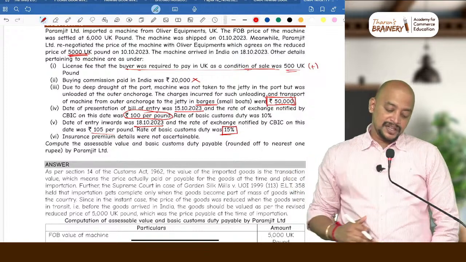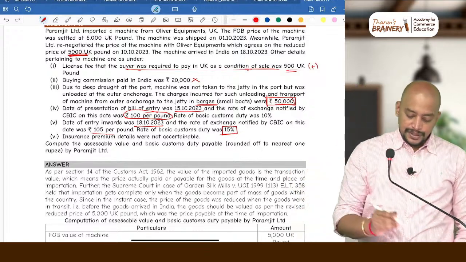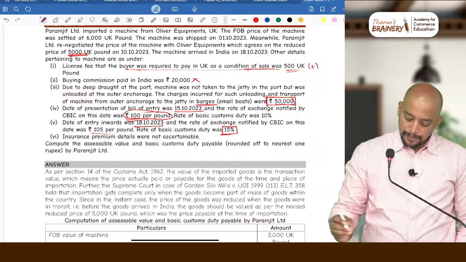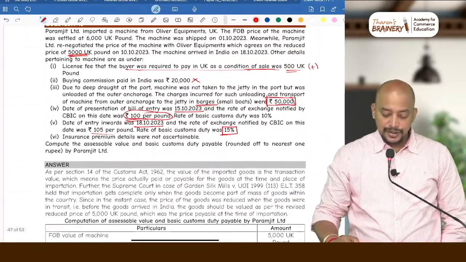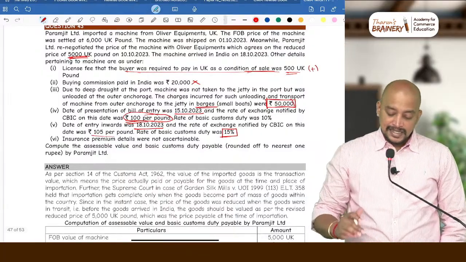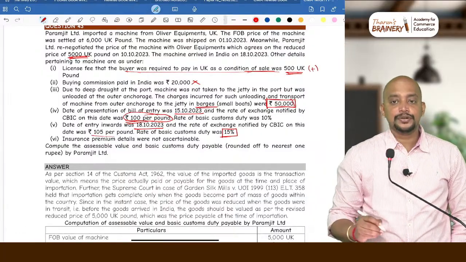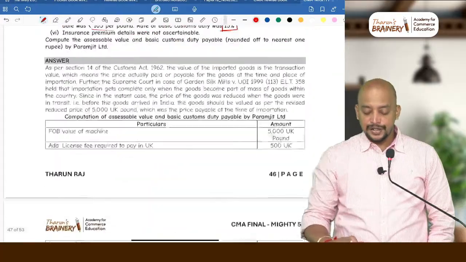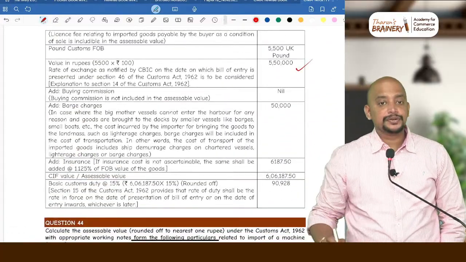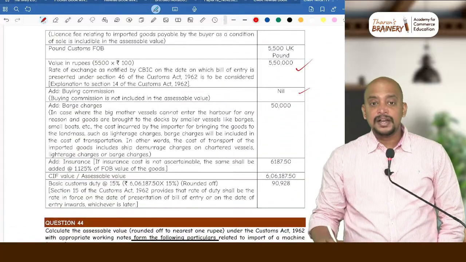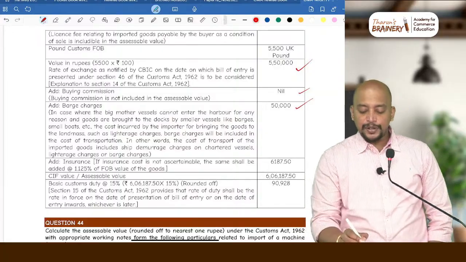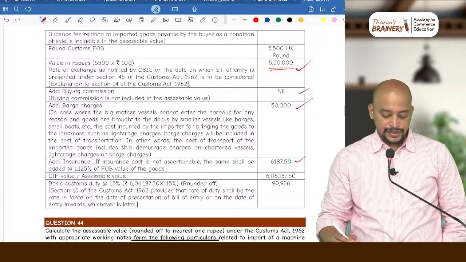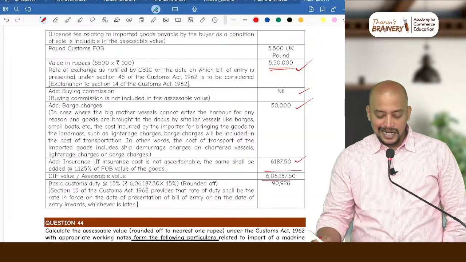Okay, so now in this case 5,000 pounds into 100 rupees per pound, so that will be taken as the value. So 5,000 into 100 is how much? 5 lakhs. Same way, this 500 UK pounds into 100, 50,000. So 5 lakh 50,000. Understood? Then buying commission will not come, and barge charges, that is transportation cost. Insurance will be 1.125% of 5 lakh 50,000. If you add, you will get the assessable value.